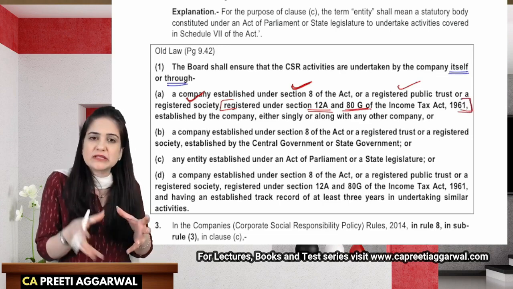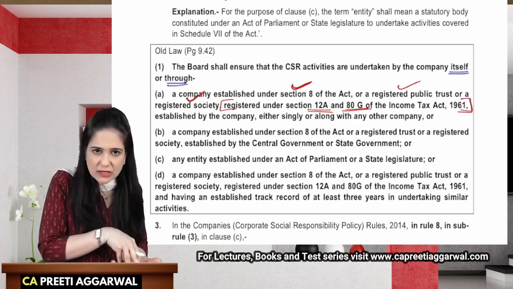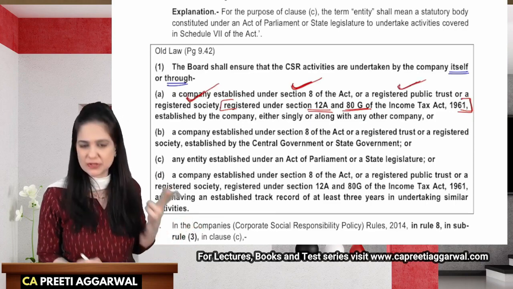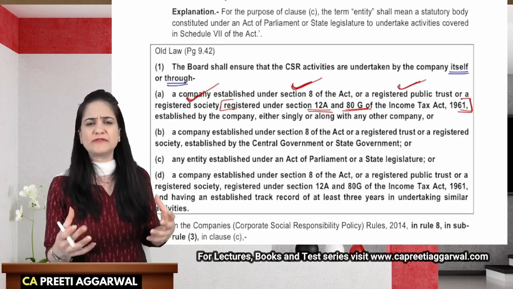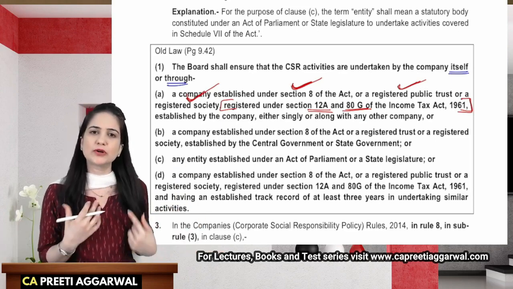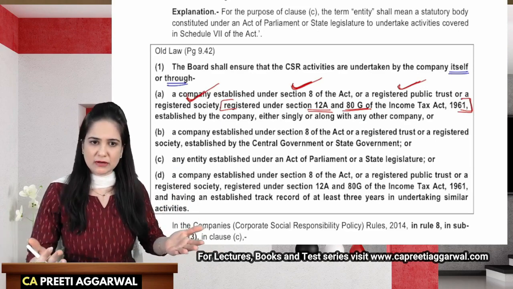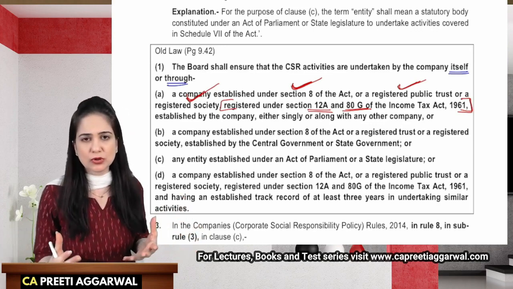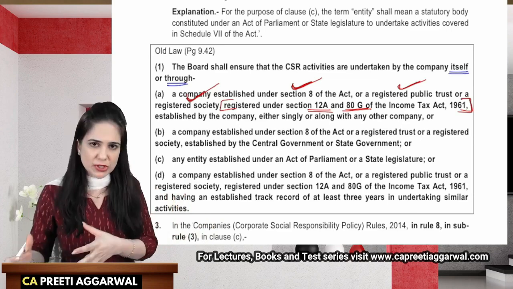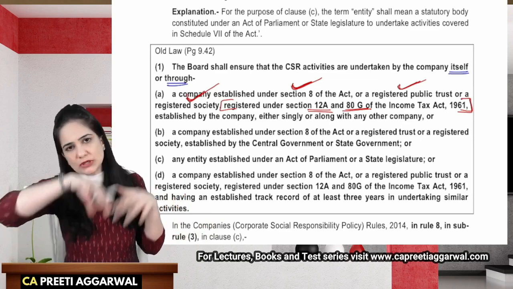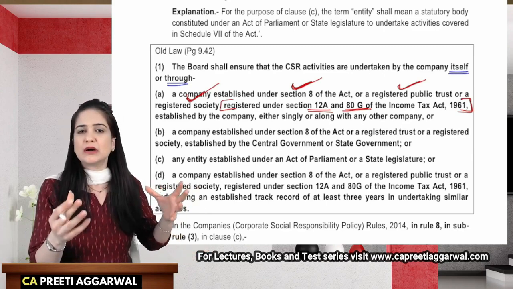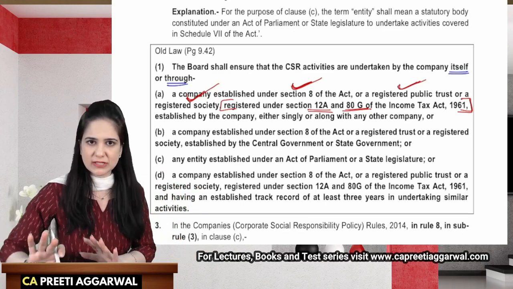We could get the CSR spending done through either a Section 8 company or a registered public trust or a registered society. So company, if you are very confident, you can do it on your own. Okay, you can do the spending on your own, or you can form a Section 8 company. So we have the Tata group has their Tata Foundation. So they do the spending through Tata Foundation. Even Reliance Foundation, Reliance Group is spending the CSR through Reliance Foundation.